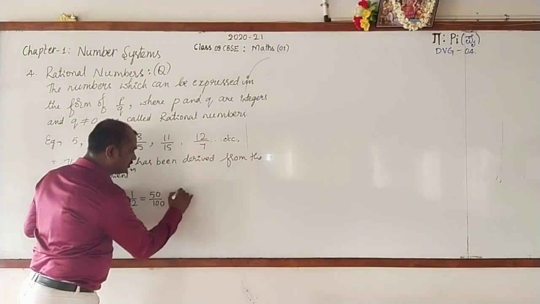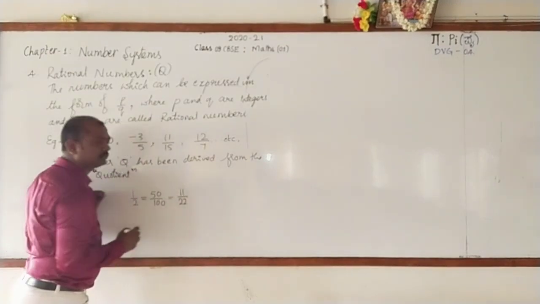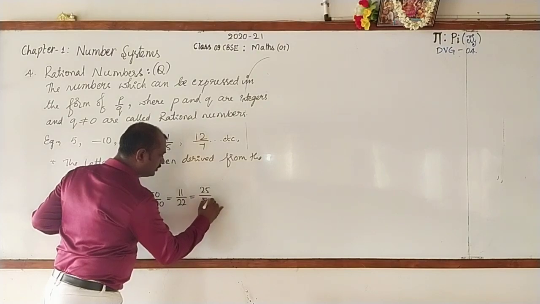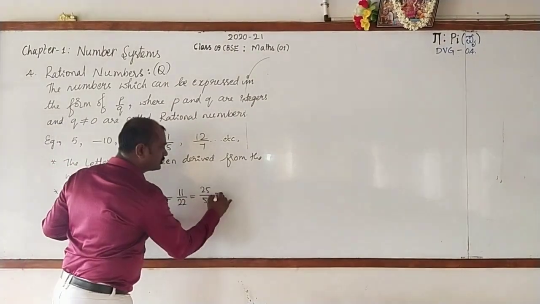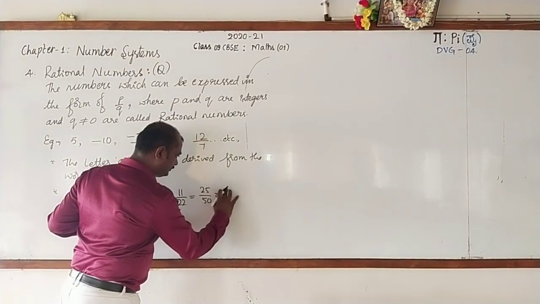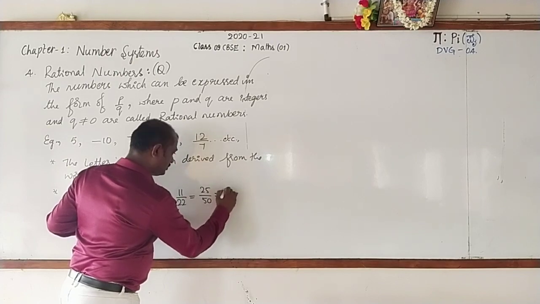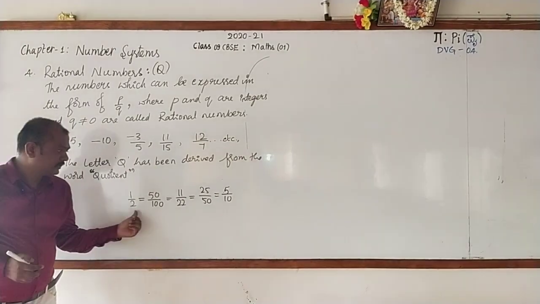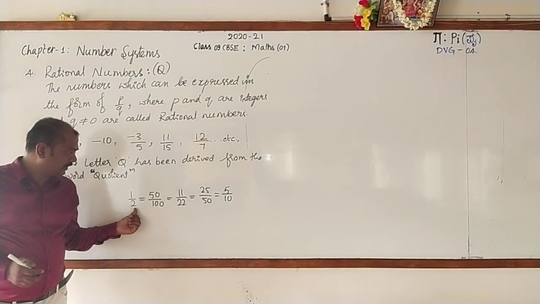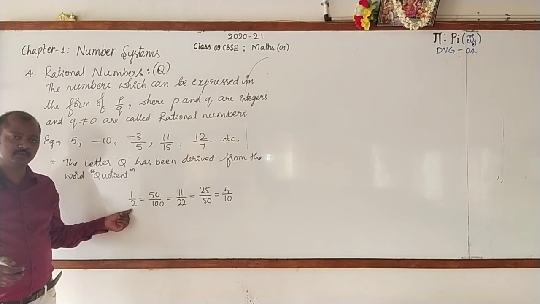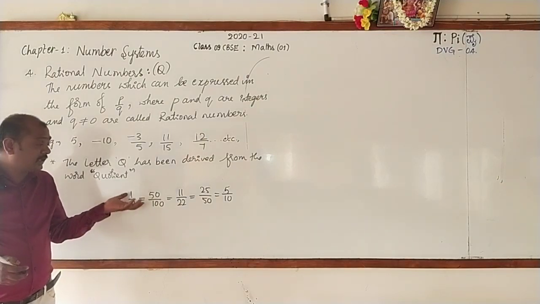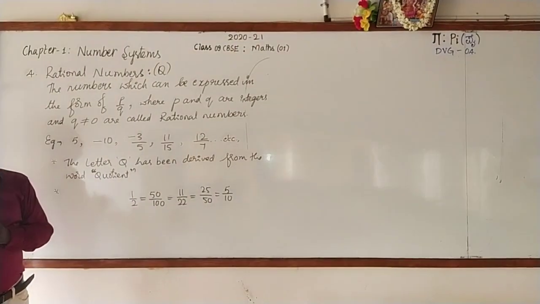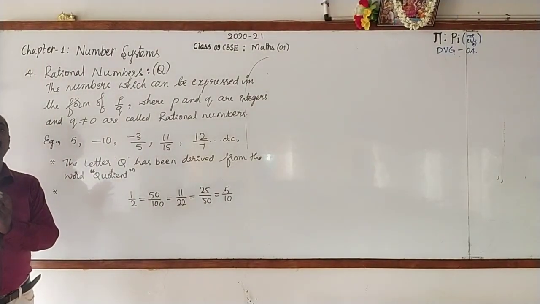Can be written as 11 by 22. Can also be written as 25 by 50. Can also be written as 5 by 10. See that. So, here we have written a number 1 by 2, it's a rational number, and it has been represented in different ways. Then what do you say about rational numbers regarding their representation?